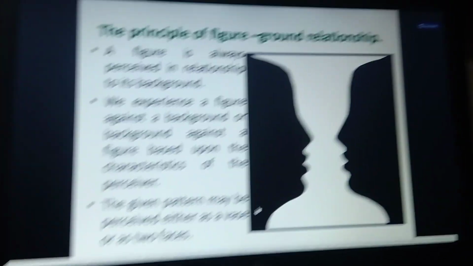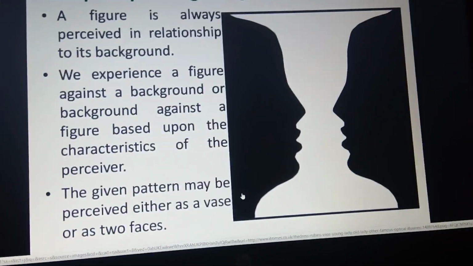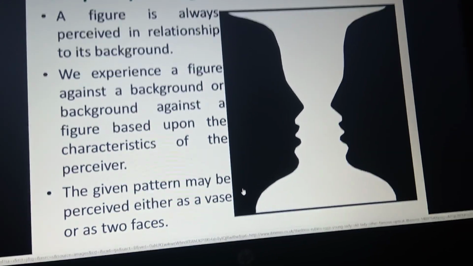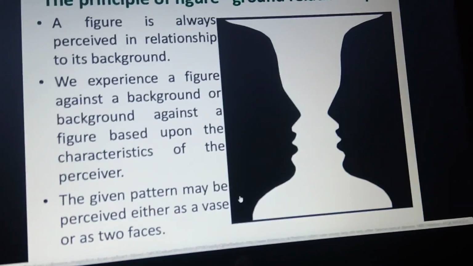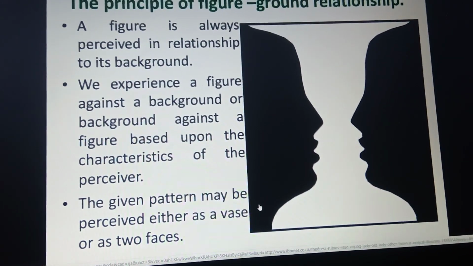My view of this figure is different and your view is different, according to individual knowledge, capability and motives. It differs from one person to another. That is called a figure of perceived relationship.